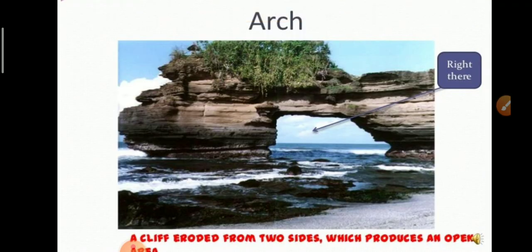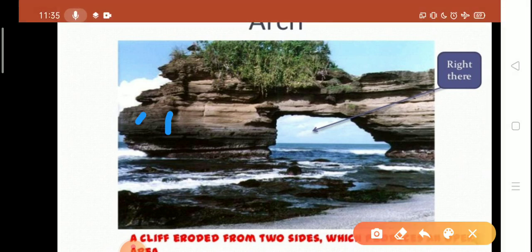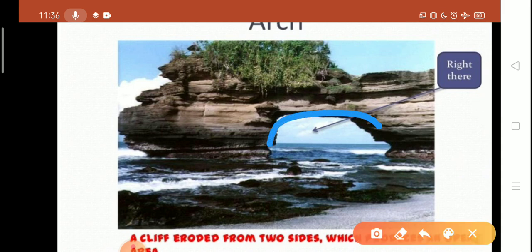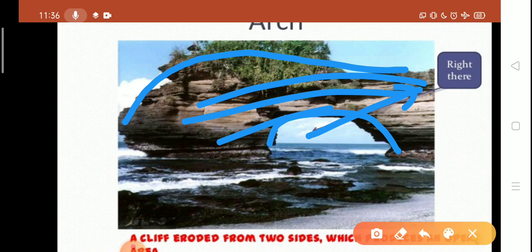Next is the sea arc, a cliff eroded from two sides which produces an open area. So this is the picture of a cliff when these two cliffs are eroded from two sides and which produces an open area. This open area is known as a sea arc. This is the picture of a sea arc. When a cliff is eroded from two sides, which produces an open area, then it forms a sea arc.